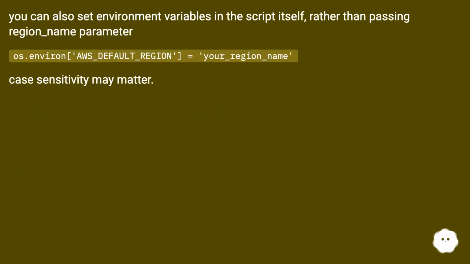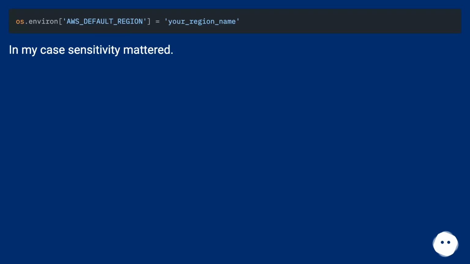You can also set environment variables in the script itself, rather than passing the region_name parameter: os.environ, AWS_DEFAULT_REGION equals your_region_name. Case sensitivity may matter. In my case, sensitivity mattered.